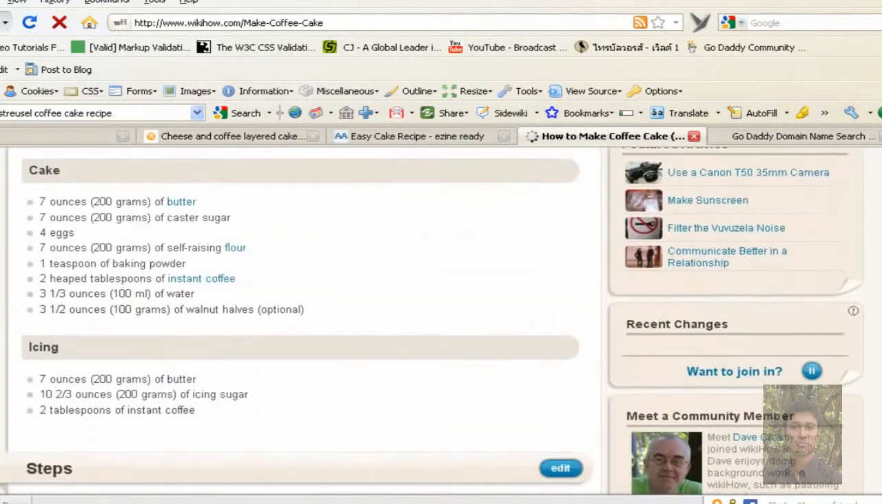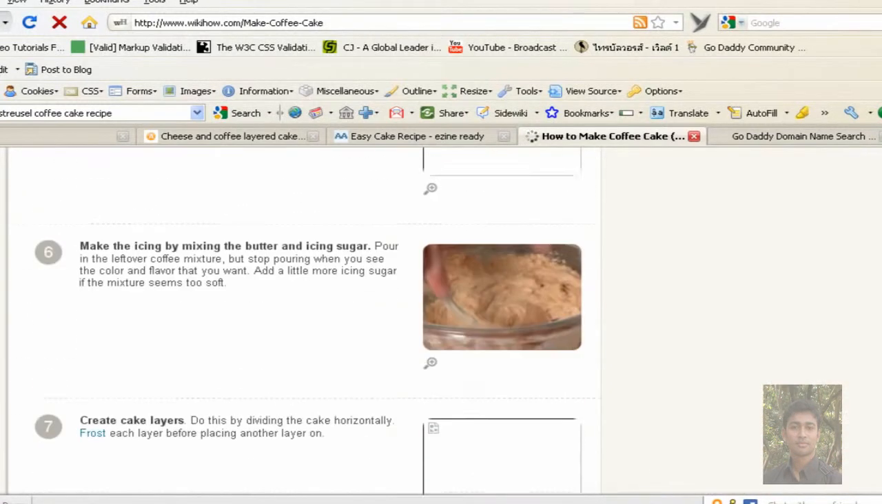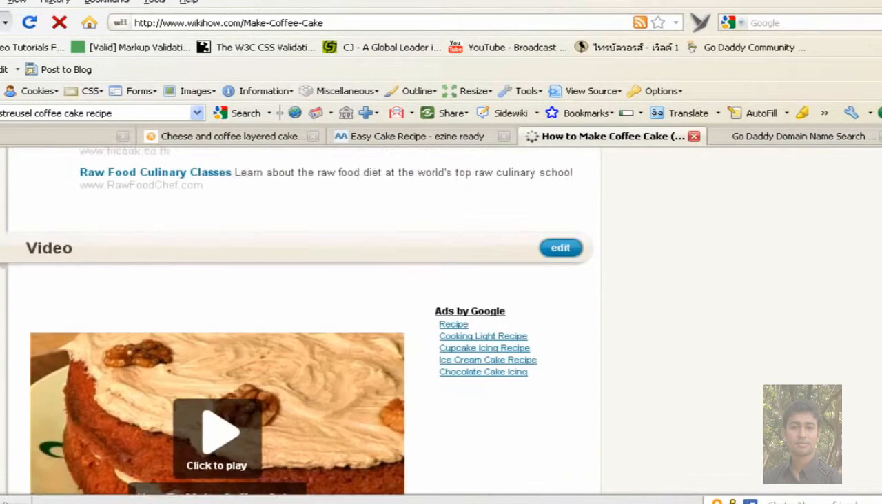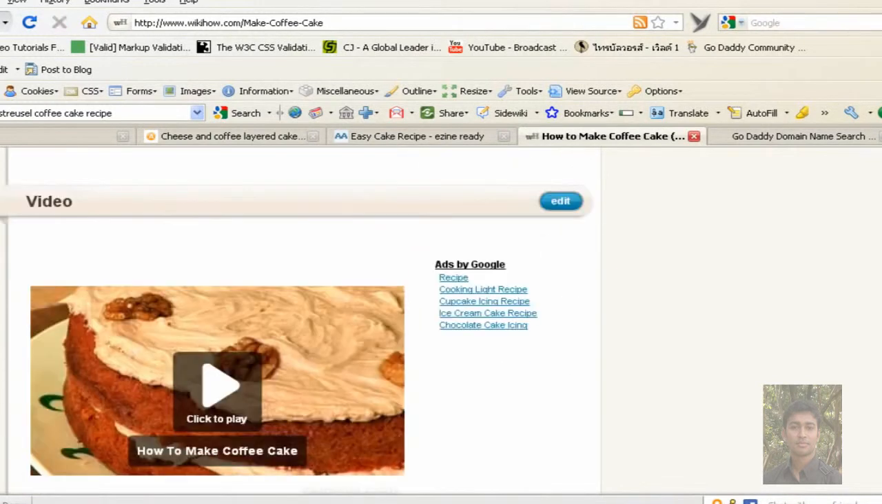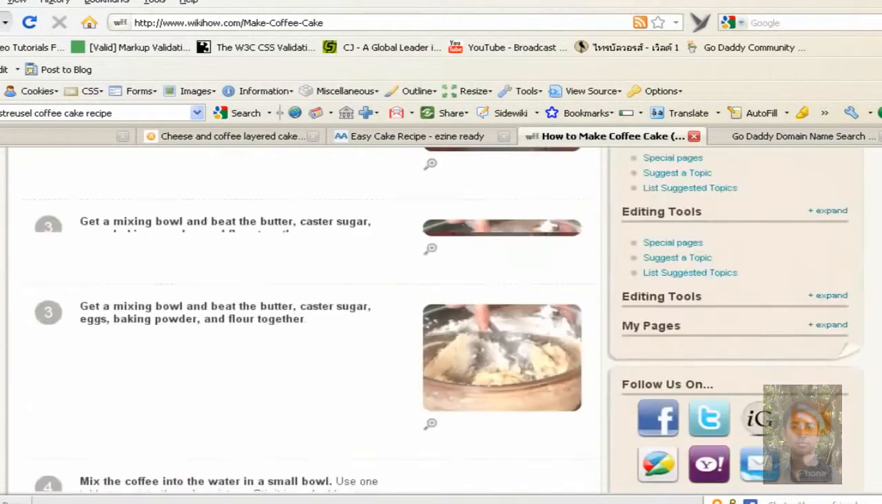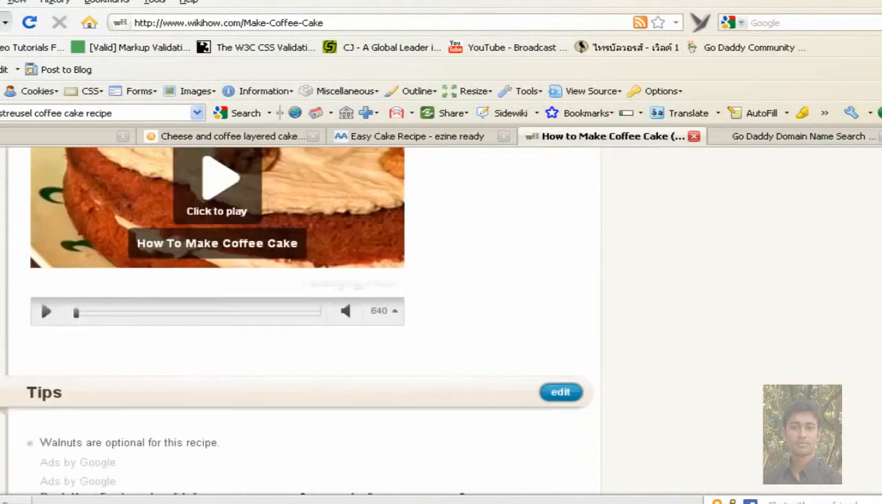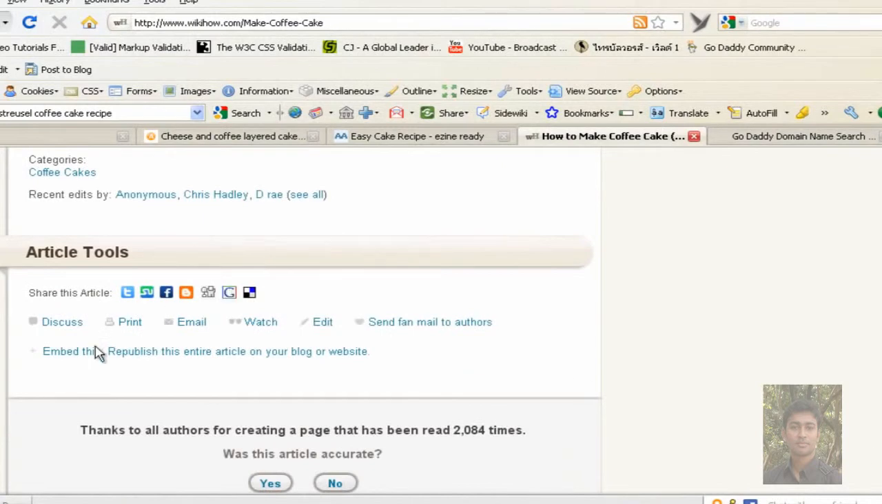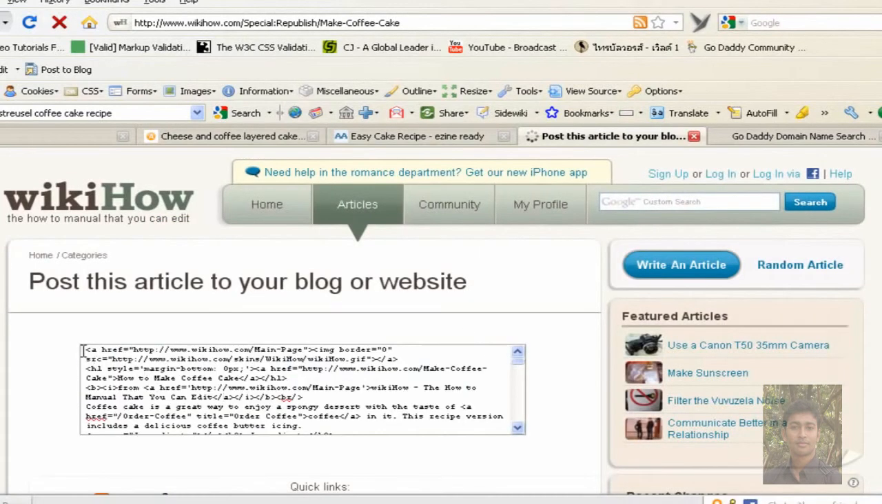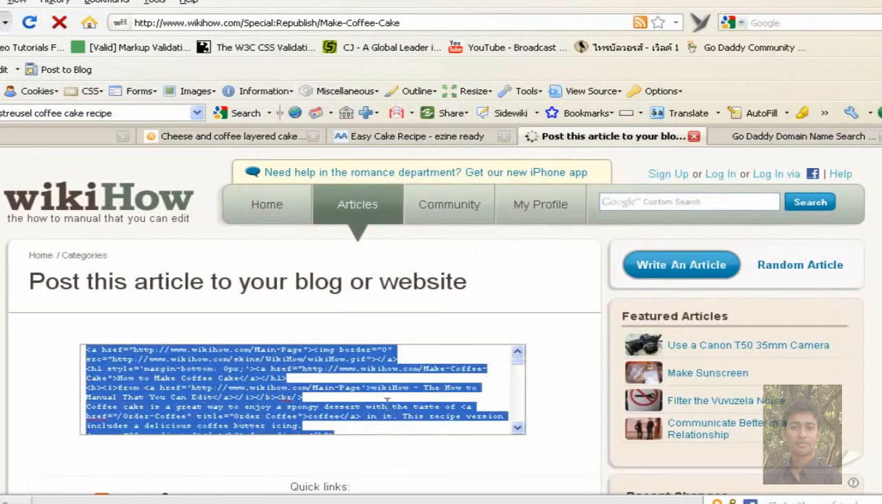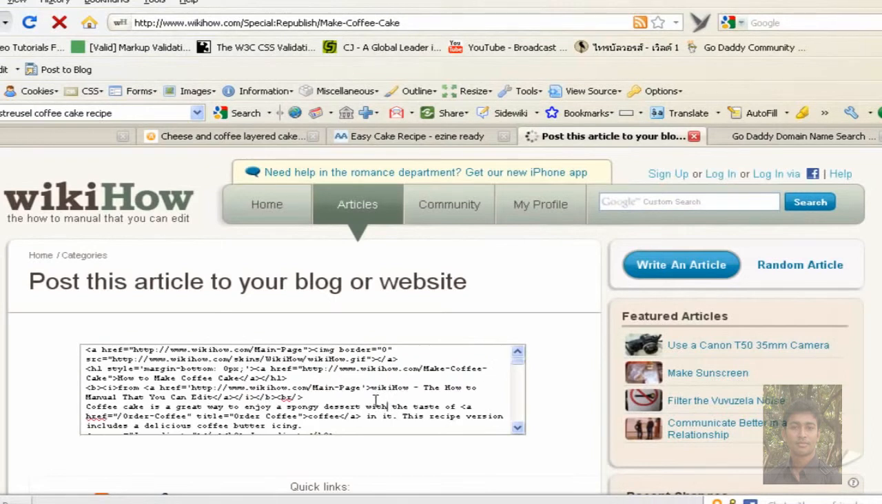Now the great thing with this is you can actually come in here, you can edit this. This actually allows you to edit it, so you can freely take, there's a video at the bottom, you can freely come in here and take all of this information. The way to get, again, the HTML code is if you scroll to the bottom, where is it, here, embed this, republish this entire article on your blog or website, you click on that, and again here is the HTML code for that.